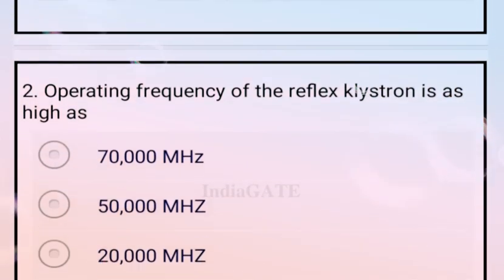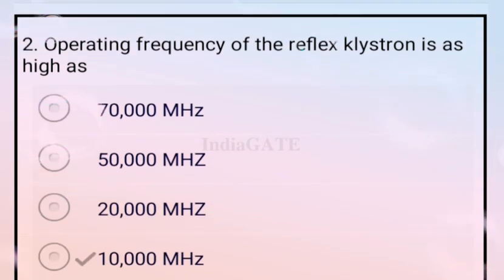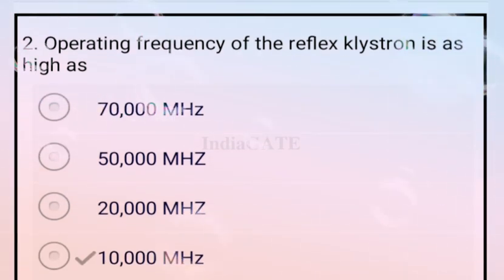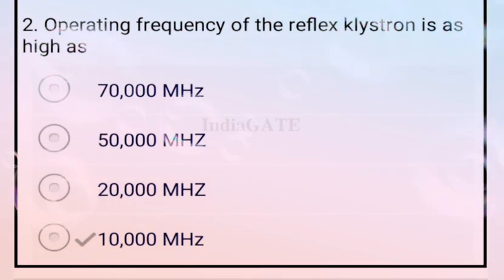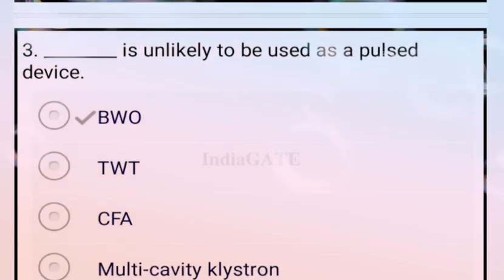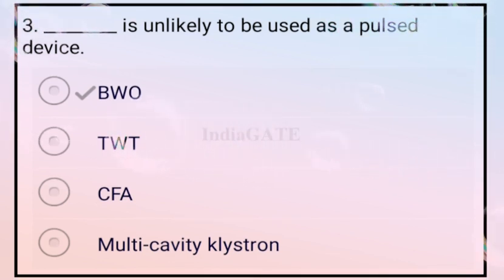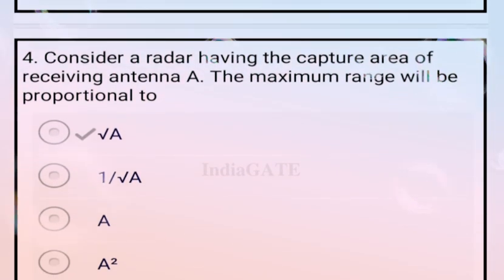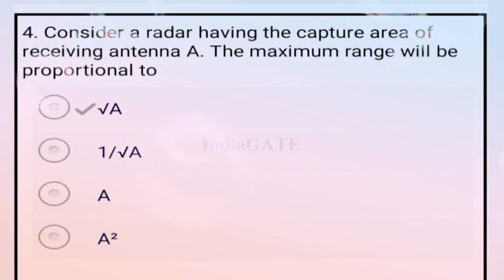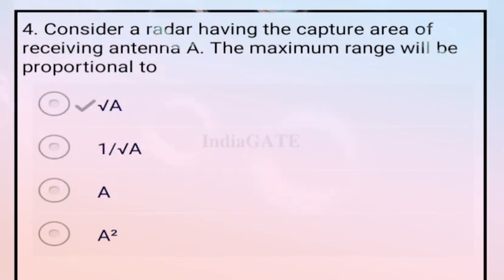Next question, operating frequency of the reflex klystron is as high as 10,000 megahertz. So option D is your correct answer. Now come to the next question, dash is unlikely to be used as a pulsed device. So BWO is used as a pulsed device.